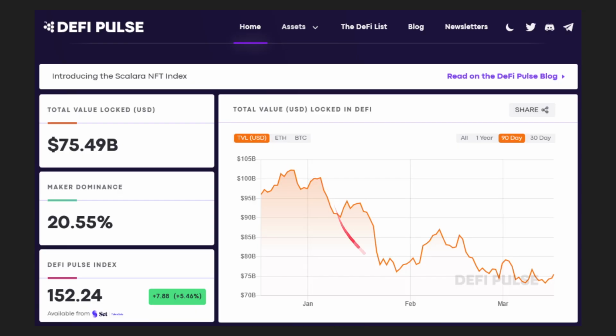And there's been a steady decline, reaching lows as far as about maybe 72 billion or so. Currently, we're on somewhat of an upswing, and this does correlate very frequently with the greater cryptocurrency market and pretty much what Bitcoin is doing at that given time.